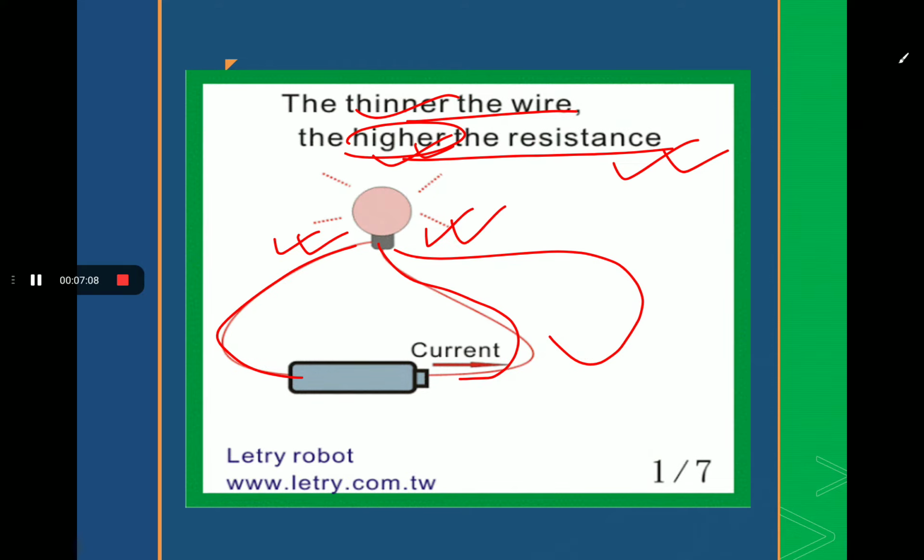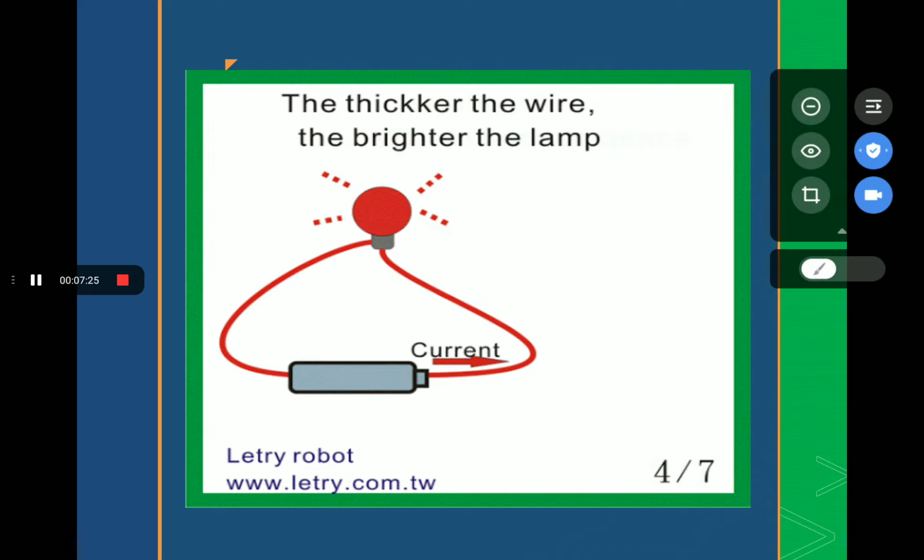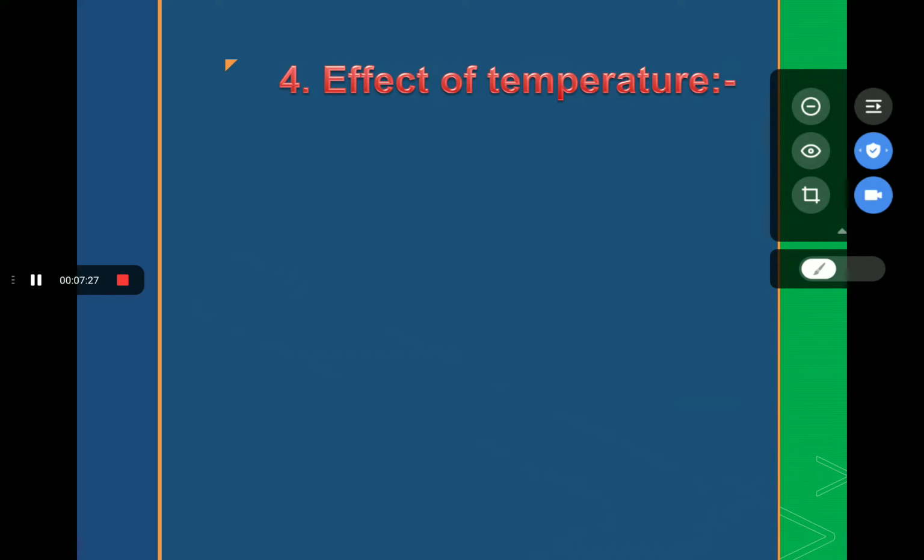This is the case. You have to see it properly one by one and analyze how the resistance increases, and as the resistance changes, how the current changes. So this is the slide. In the next slide, here's the effect of temperature.